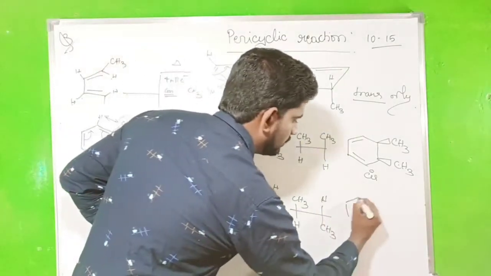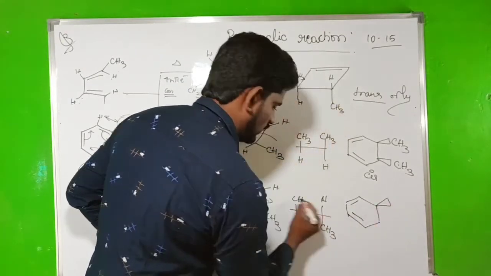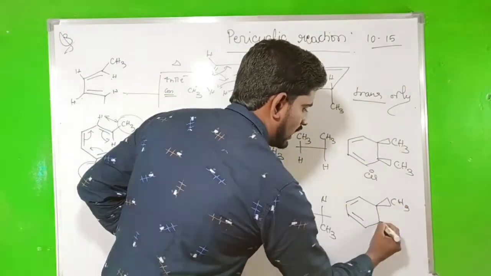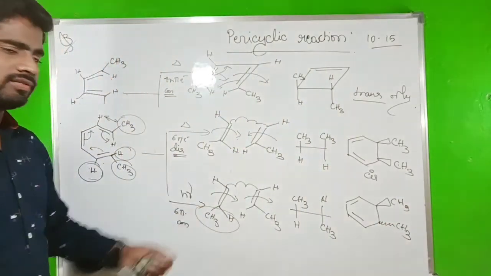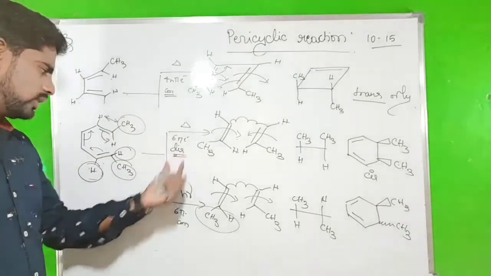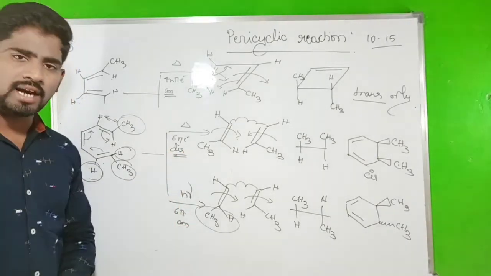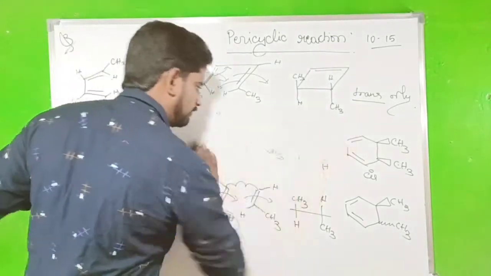So the product should be, first initially CH3 up and another one will be below the plane. This is one of the important reactions. So 6 pi electron, it is a disrotation. So 6 pi it is the conrotation. So taking one more example.